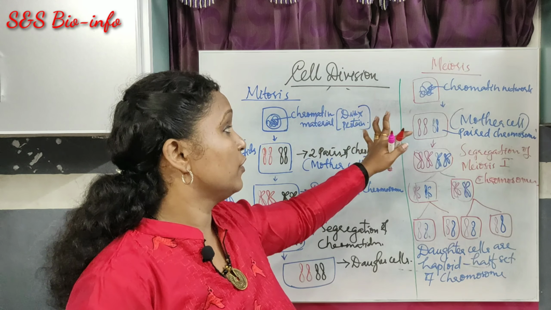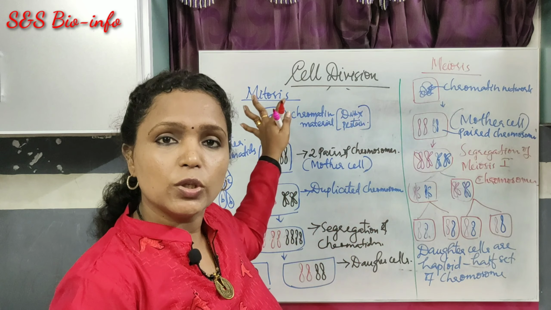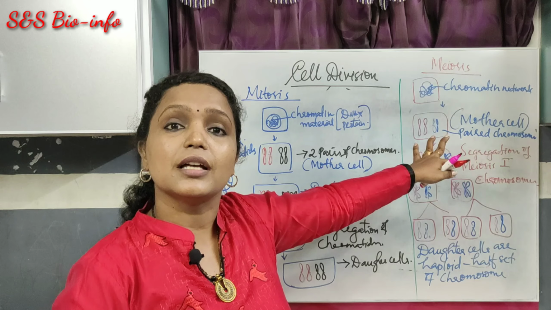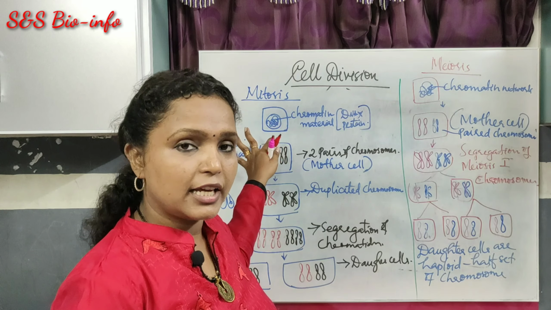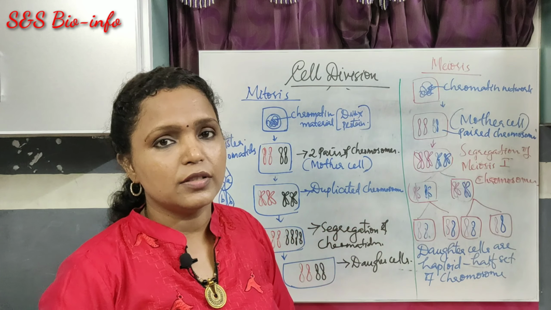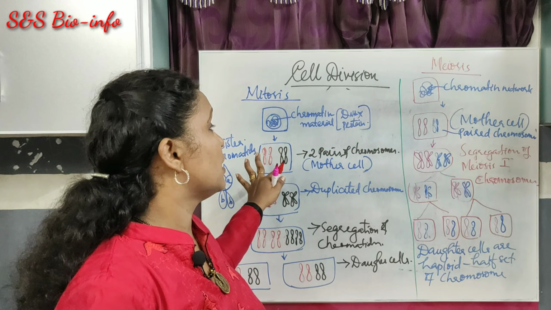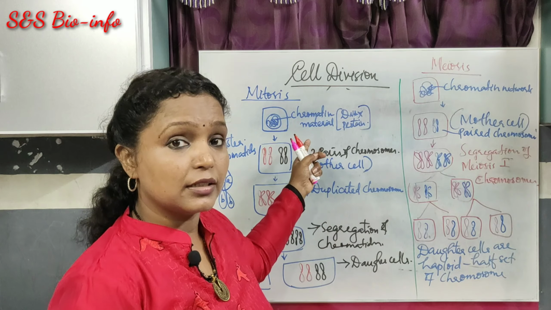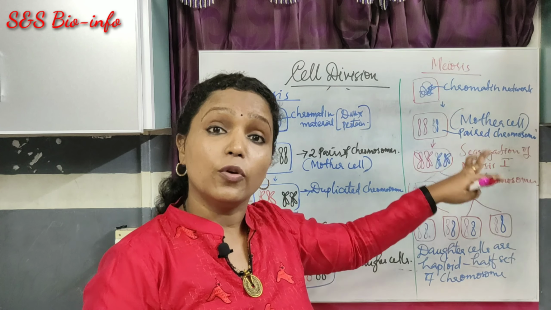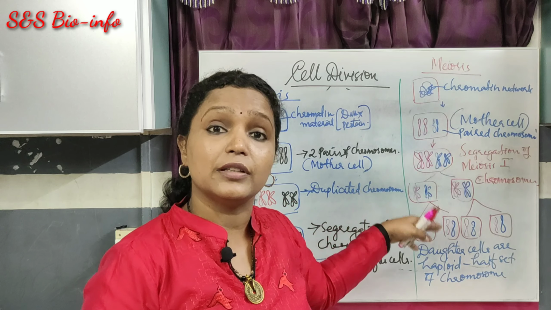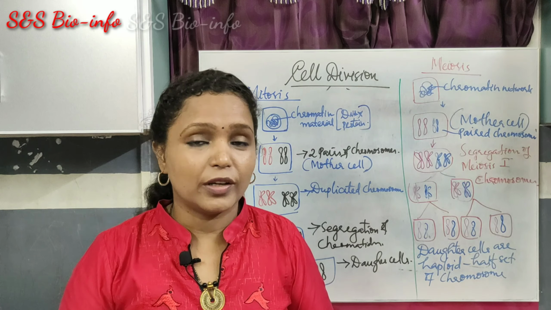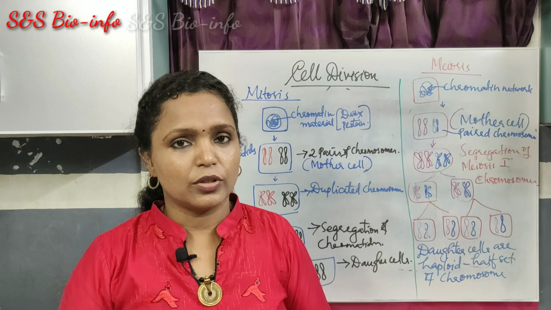Can you differentiate between mitosis and meiosis? Mitosis is an equational division while meiosis is a reduction division. Mitosis takes place in the somatic cells while meiosis takes place in the reproductive cells. Mitosis produces 2 daughter cells from the mother cell with the same number of chromosomes, while meiosis produces 4 daughter cells from the mother cell with a half set of chromosomes. These are the main differences between mitosis and meiosis.